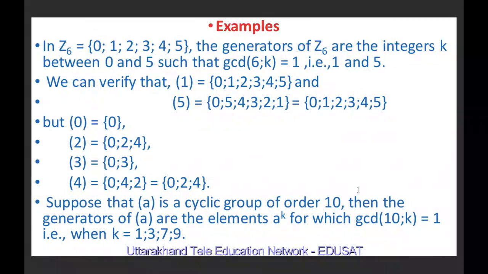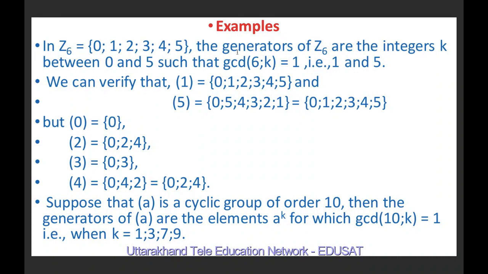So now we will discuss an example. We know that Z6 is nothing but the set of integers less than 6, so 0, 1, 2, 3, 4, 5. The generators of Z6 are the integers k between 0 and 5 such that gcd(6, k) is 1.